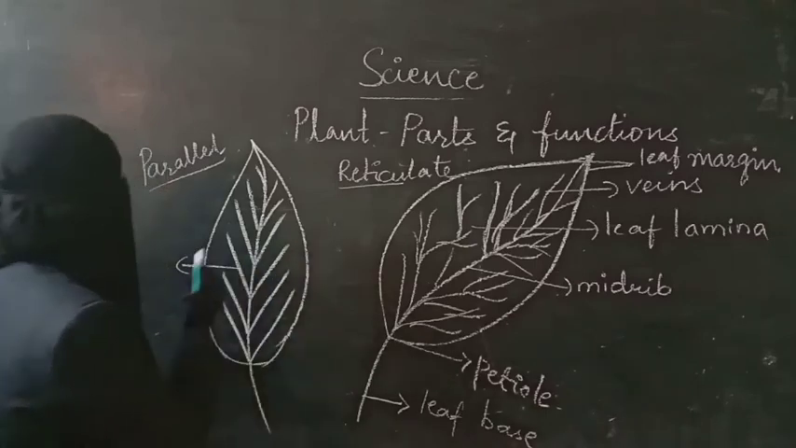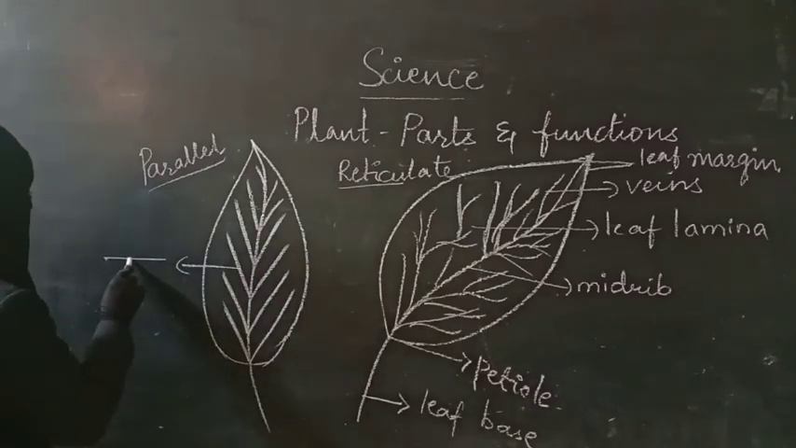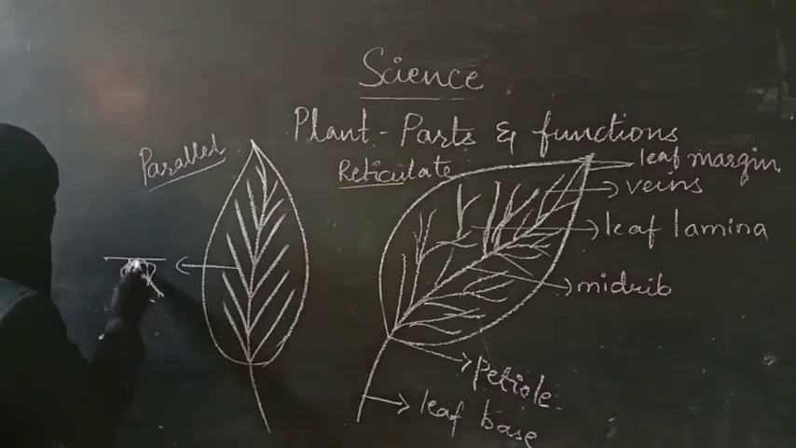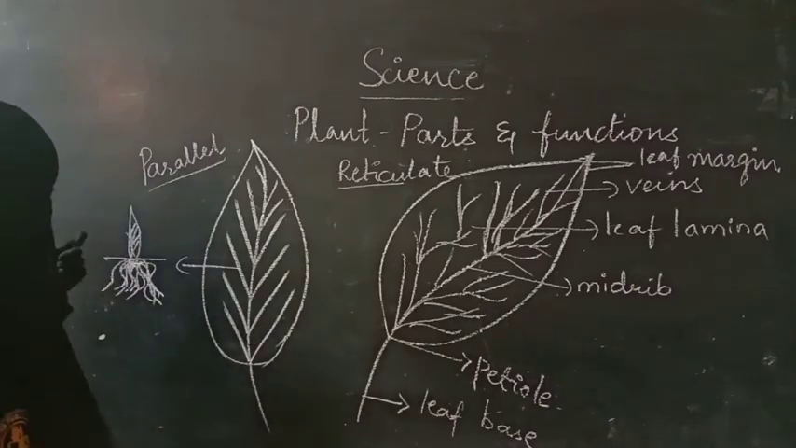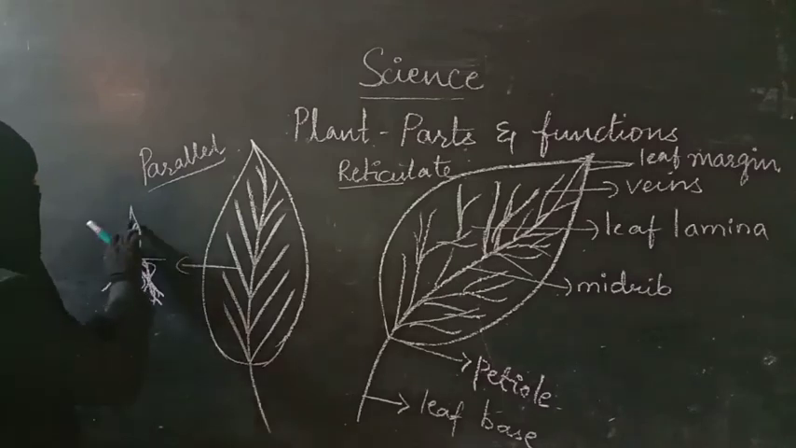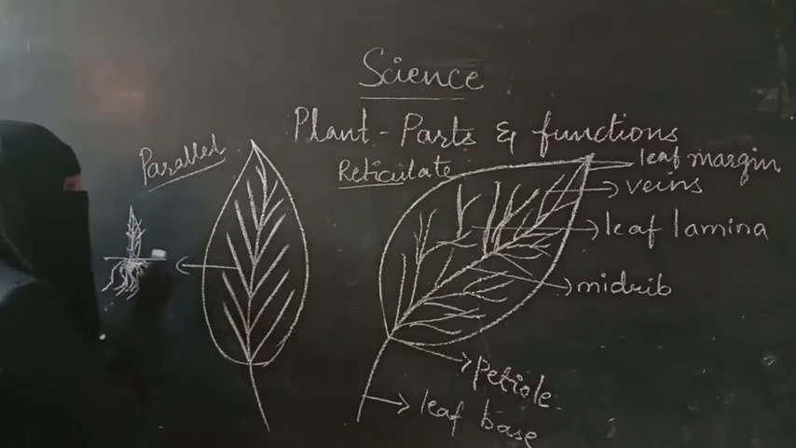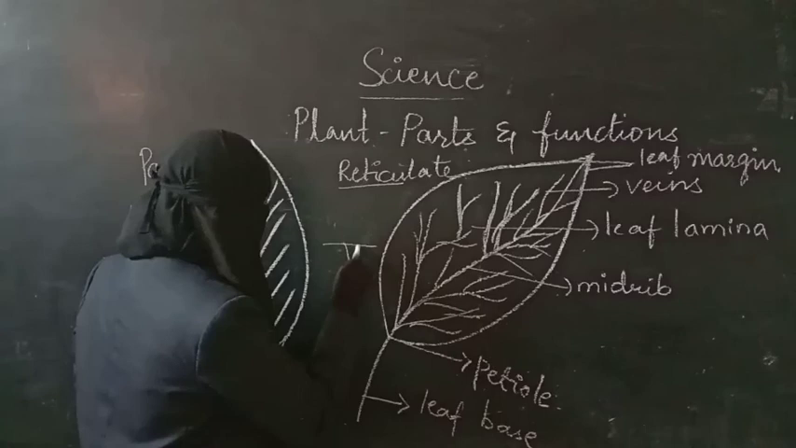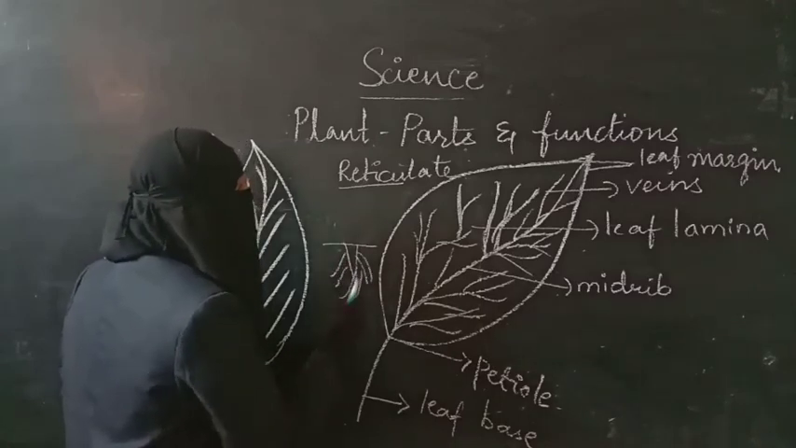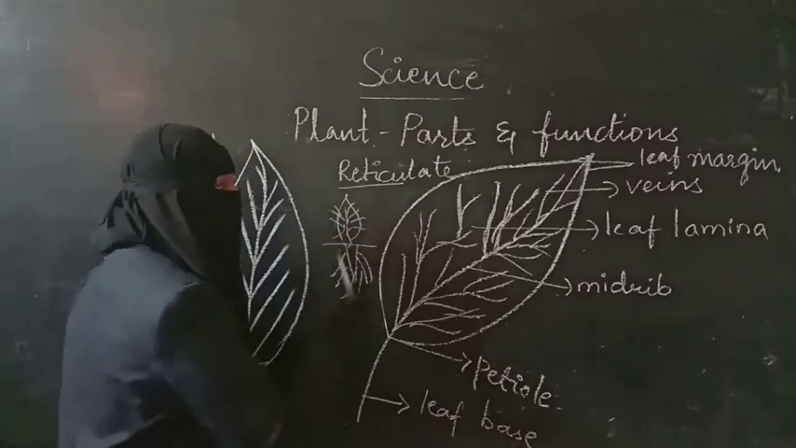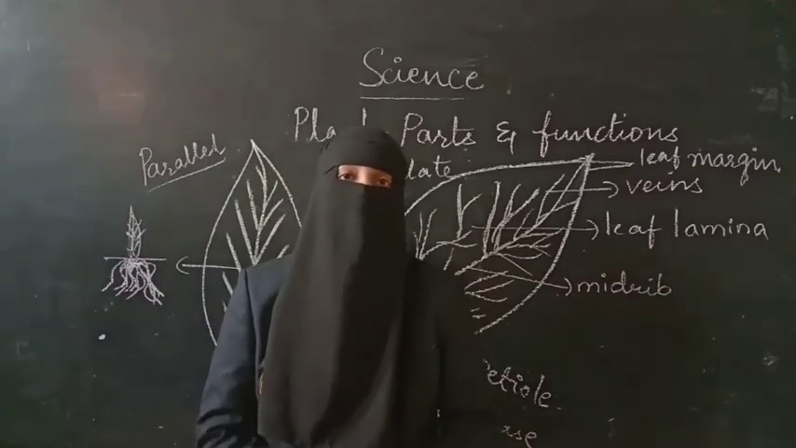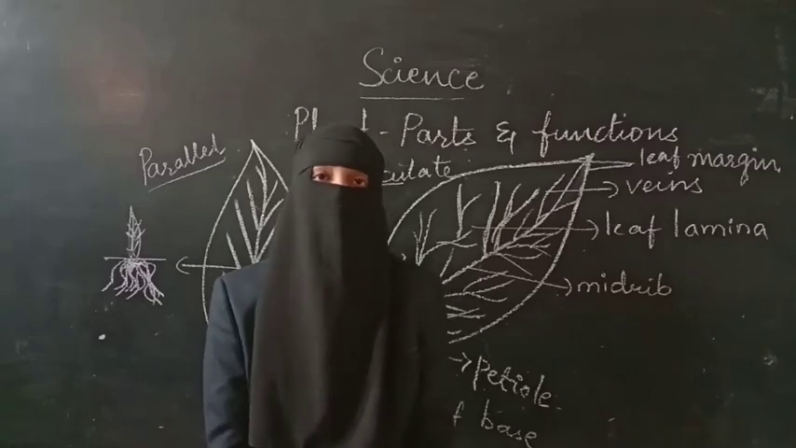Let me draw here and explain to you. If the root system is fibrous, then the venation will be parallel. And if the root system is taproot, then the venation will be reticulate. So this is how different types of leaves are present, along with the parts of the leaf and its important functions.